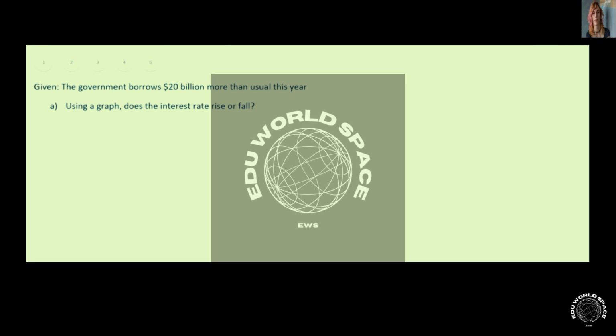So this graph is going to be the supply and demand graph for loanable funds. We have the interest rate and we have the amount of funds, and the demand for funds is downward sloping, the supply of funds is upward sloping.